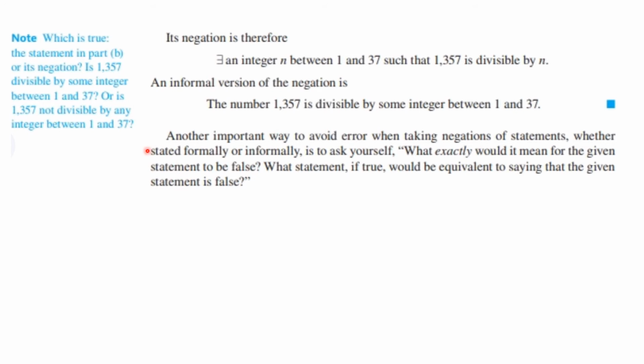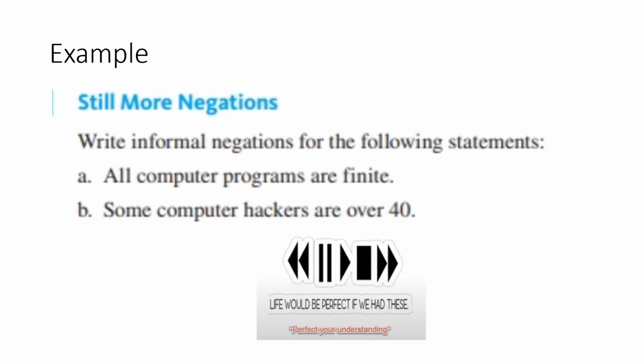Another important way to avoid errors when taking negations of statements, whether stated formally or informally, is to ask yourself, what exactly would it mean for the given statement to be false? What statement, if true, would be equivalent to saying that the given statement is false? And here's a question that you should be able to answer, and maybe even think about: could I write a program that would test this to figure out if it's really true or false? Here we're not dealing with whether it's true or false, we're just dealing with the quantification of it, but here we actually could deal with the truth value.